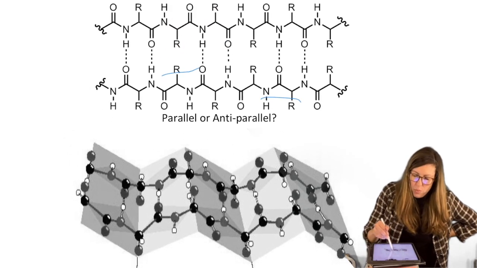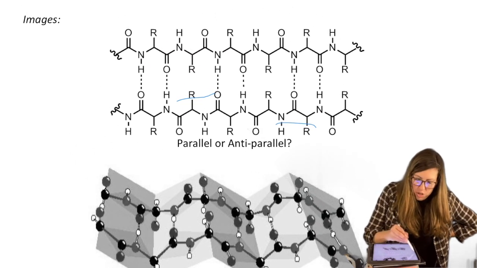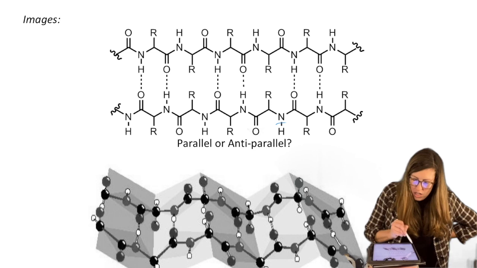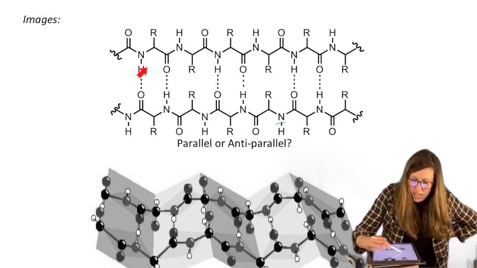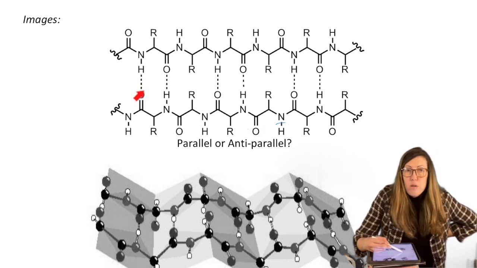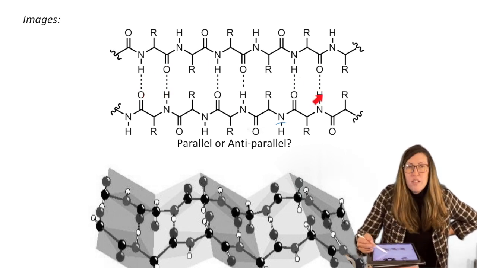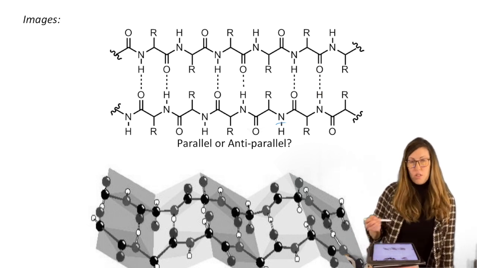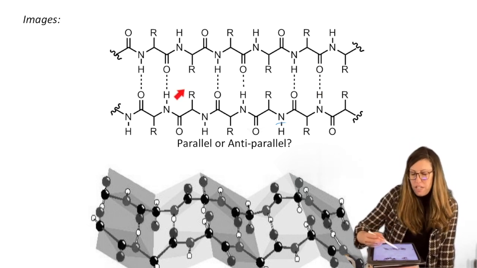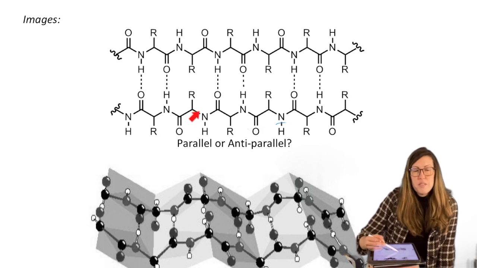Zooming in, what is happening there? We see our hydrogen bond. Donors and acceptors at play. So look, amide NH bonding with carbonyl oxygen. Carbonyl oxygen with amide NH, and so on. Every time you see one, it sees another one, they interact with each other. So those backbones are interacting. We're not paying attention to what the side chains are doing in this case. We're looking at the backbone.